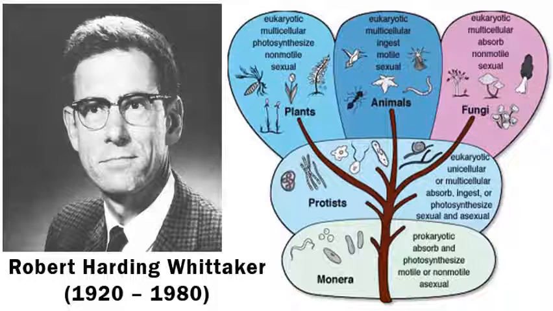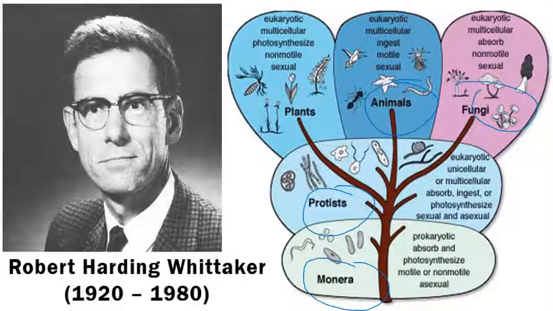I have told you earlier, in the previous part of this chapter, that Robert H. Whitaker has divided the kingdoms into 5, and those kingdoms are Monera, Protista, fungi, animals and plants. These were the ways he used to classify the various diversity present on the earth.